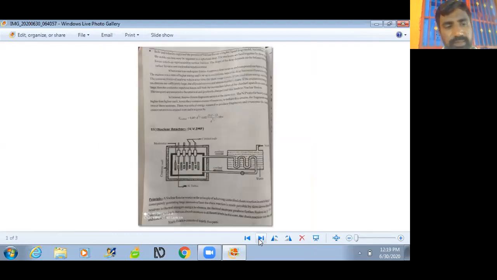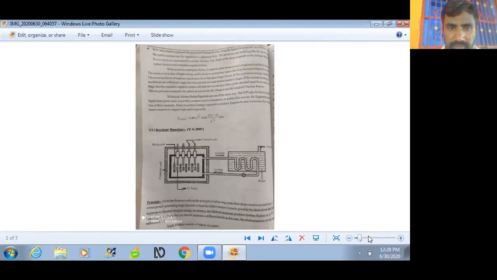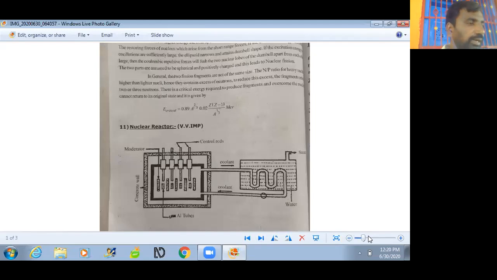This is a block diagram of a nuclear reactor. Here we have different parts of a nuclear reactor: the moderator and control rod, coolant, steam pipe and water, a concrete wall, and an aluminum tube. What is the principle of a nuclear reactor?